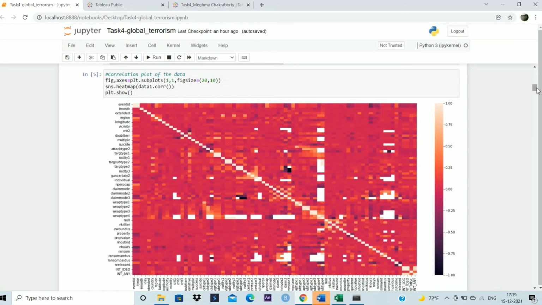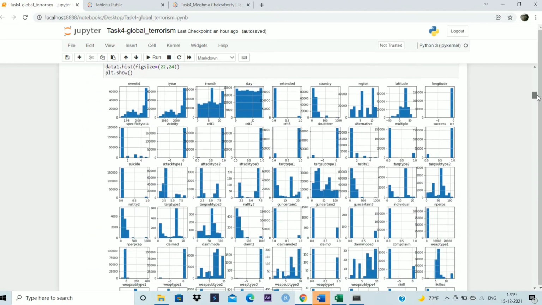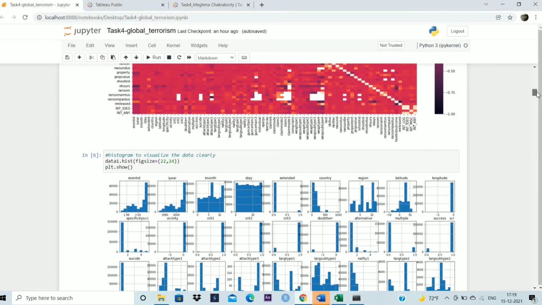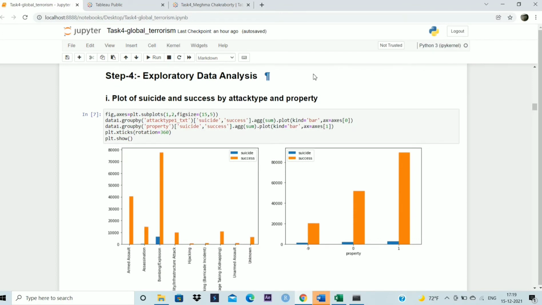Next, there is a heat map showing proper visualization of the data, the correlation plot, relationship between the variables. Then there is the histogram showing what the values of the data in the columns are, a proper visualization. Next, I move on to the exploratory data analysis.